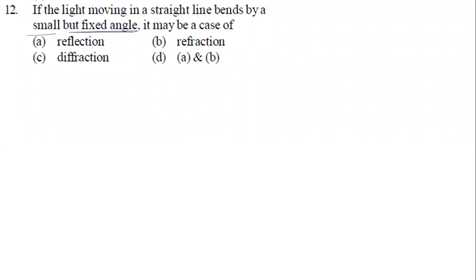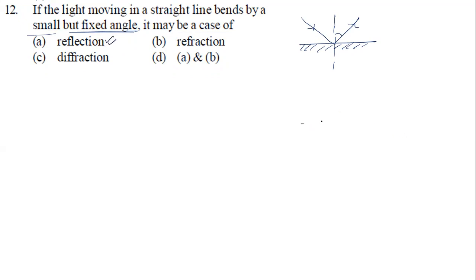So now if I look at reflection, this is like a mirror. This is what we call the normal line. The light is going to be incident, and it is going to reflect back. So now light is going to bend, right, with a certain fixed angle. Okay, the fixed angle is there. So this is a possible case now.